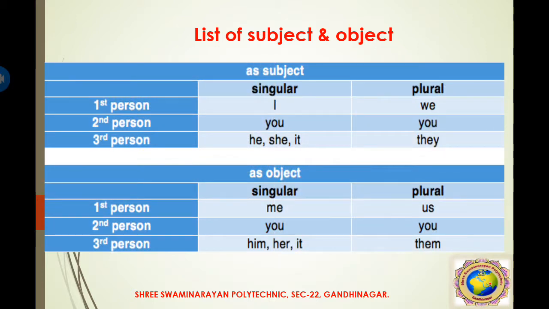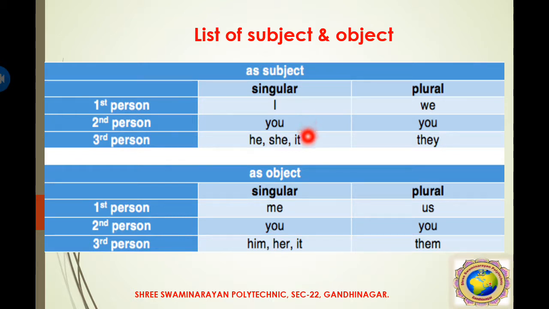There are always three persons: the first person, second person, and third person. So first person singular and plural form, and in the same way second person singular and plural form. In the same way, here is the object and here is the subject and here is the object. So now first start with the subject. Suppose we want to find the subjects.